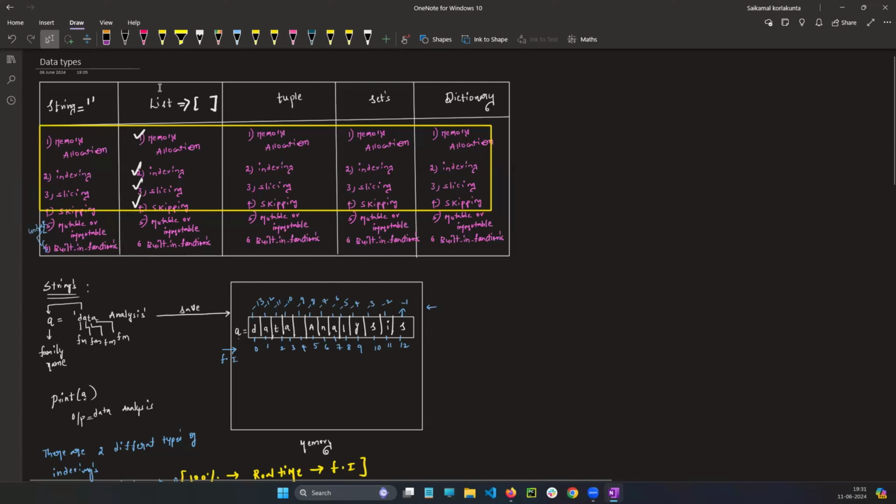Now we are going to learn about the list, where we have already completed memory allocation, indexing, slicing and skipping. To prove mutable or immutable, we have done those things also, but unfortunately with the help of index you can't increase or decrease the memory. The only option is built-in functions in the list. You can ask me one question, sir.